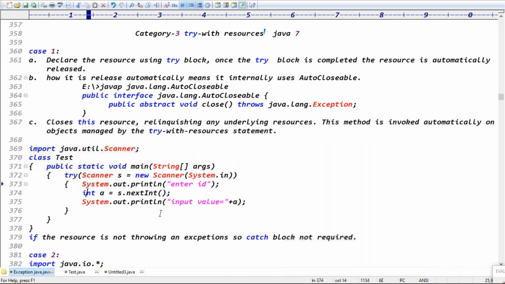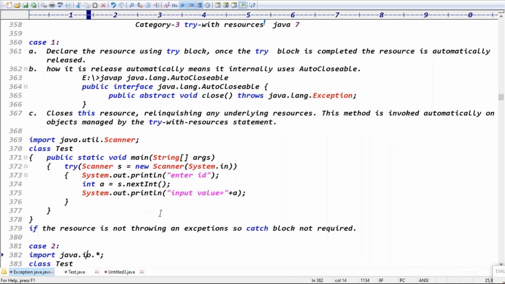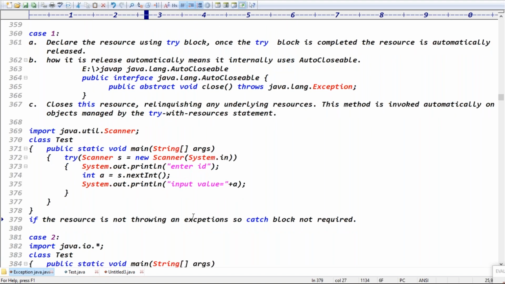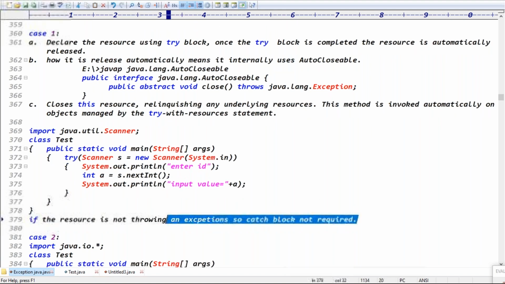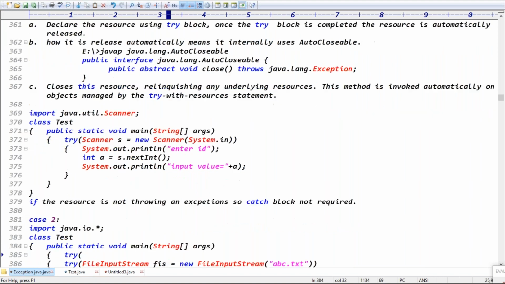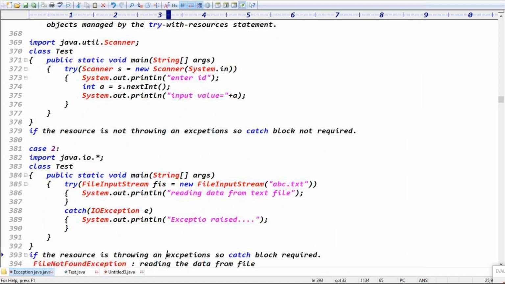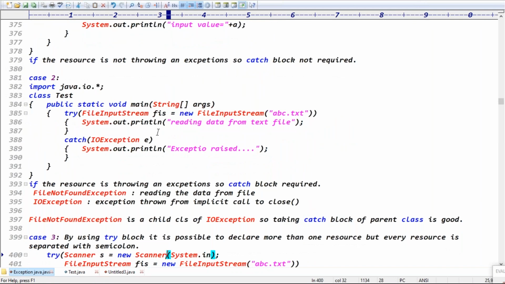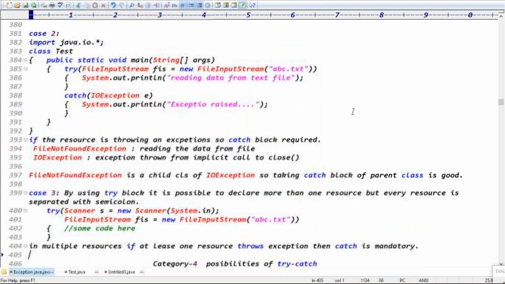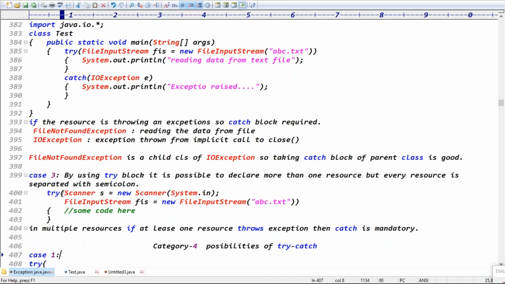Only try-with-resources is also valid syntax, guys. If the resource is not throwing any exception, is a catch block required or not? A catch block is not required. What about case 2? If the resource is throwing an exception, the catch block is mandatory, because FileInputStream throws which exception? FileNotFoundException, exactly. Using a try block, you can declare multiple resources also. See, Scanner is equal to new Scanner and FileInputStream also. Every resource is separated by a semicolon.